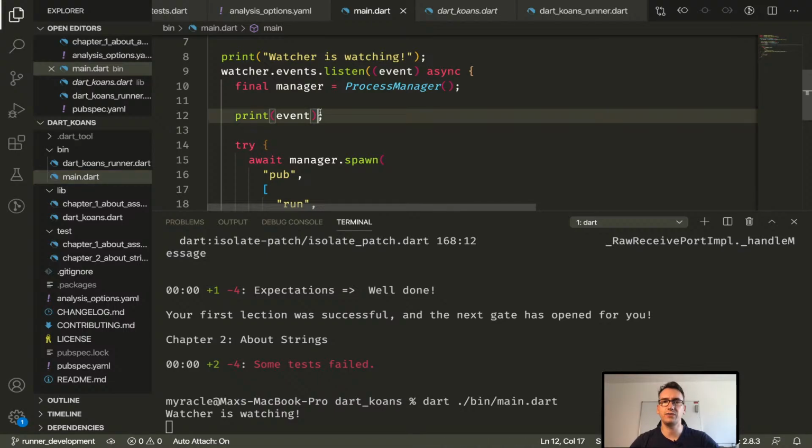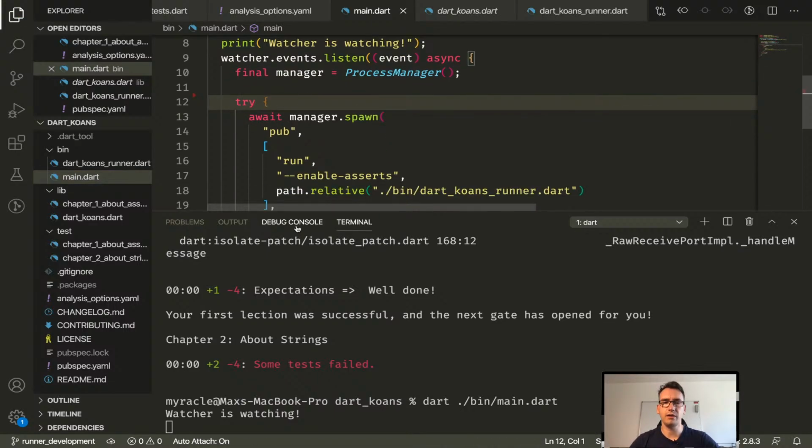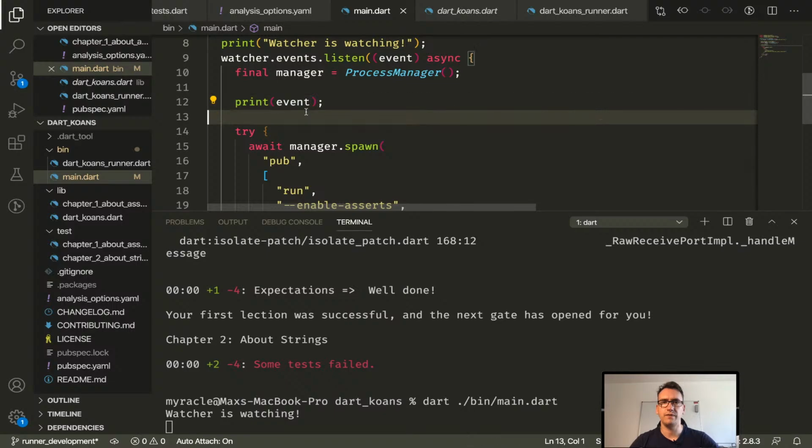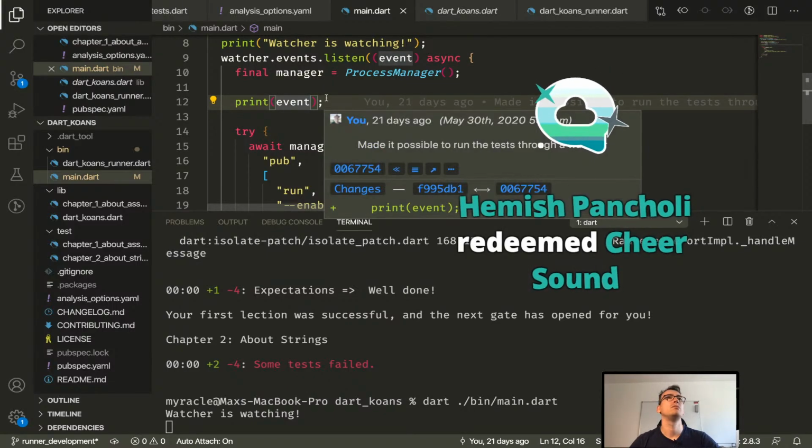So first things first, we don't have to print anything. Or is it an event? Ooh, what was that?